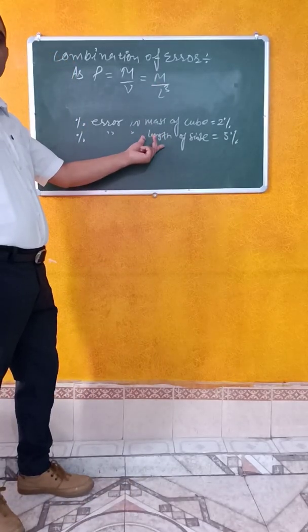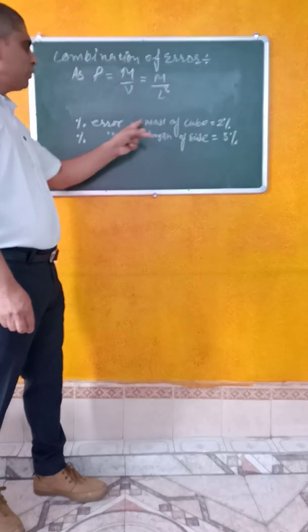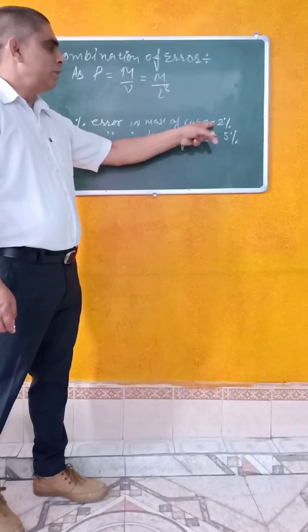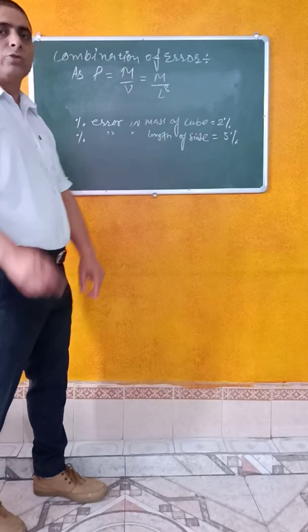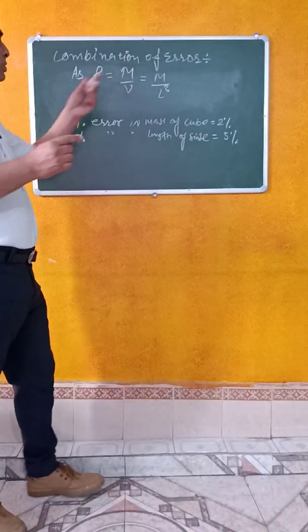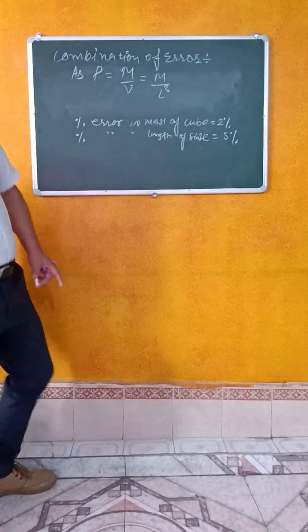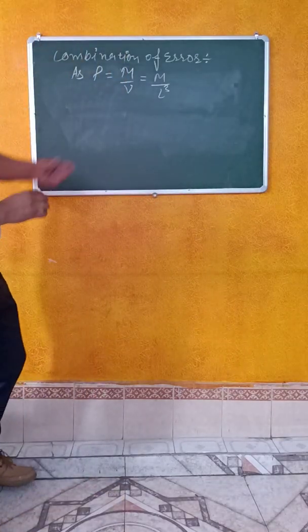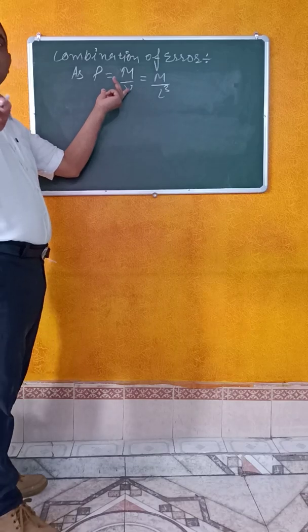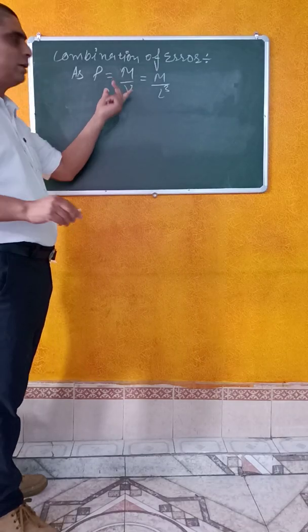And in the given statement we have given the maximum percentage error in mass 2% and in length it is given 3%. So first of all I will use here the formula I have discussed with you in the beginning.